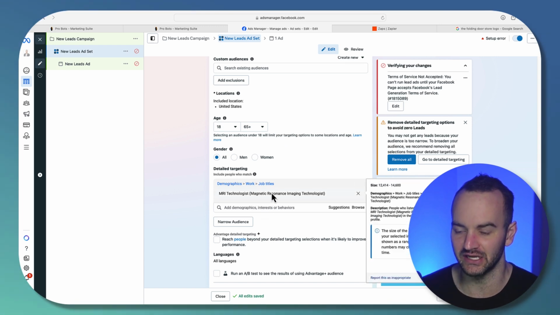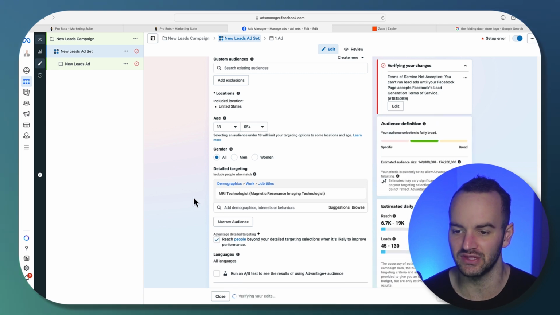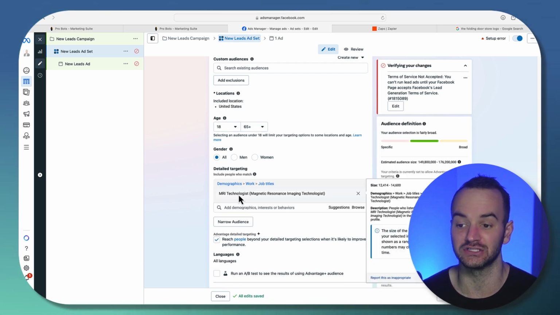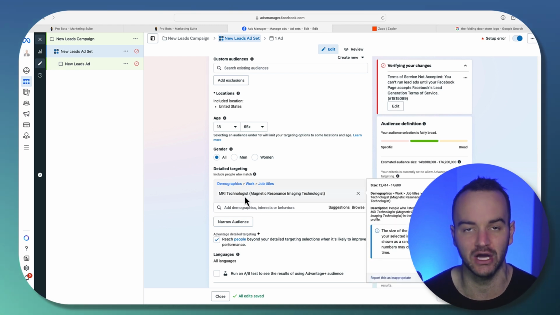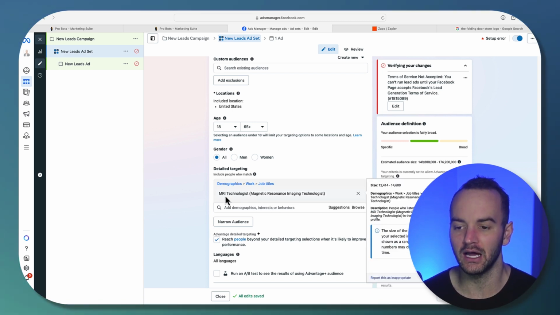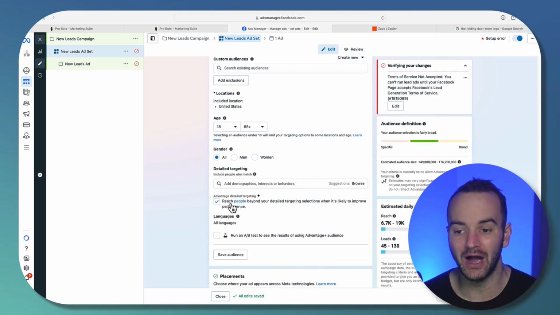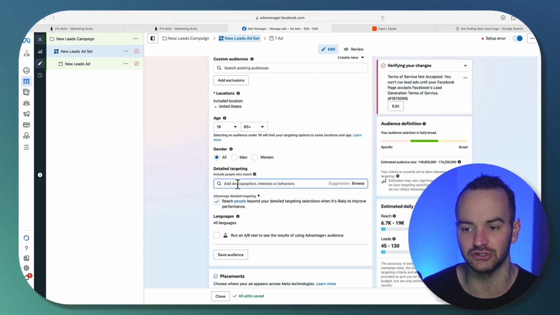So this is a good idea because I'm going for a very niche audience, but I know there's way more of them than that in the world. So I would do this. And this would be a way that I can say, hey, Facebook, just so you know, I'm looking for these people. You can show to whoever you want, even if they haven't listed their job title as this, you can still show outside of this. But this is a way to do open targeting while also giving Facebook a little bit more data than if I were to just keep this open. So I actually do love Advantage plus detailed targeting because I'm an open targeting type person. And this is just another way to do open targeting.